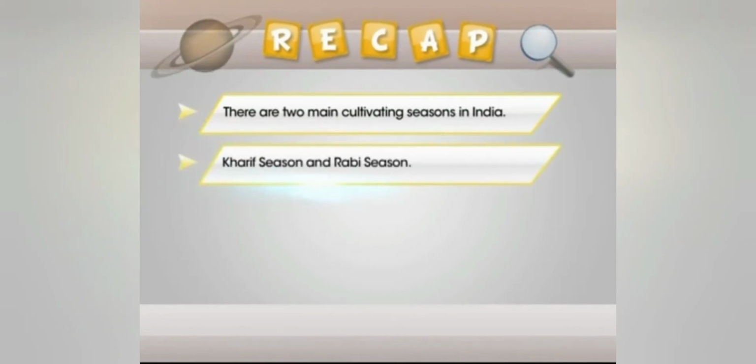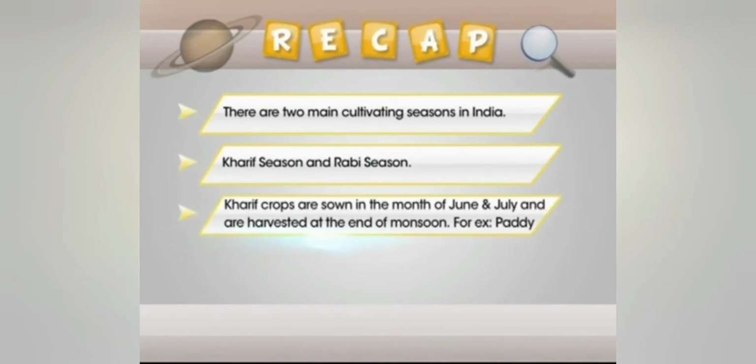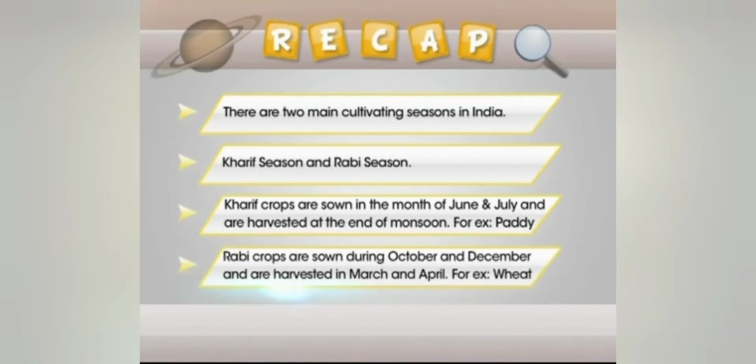There are two main cultivating seasons in India: Kharif and Rabi season. Kharif crops are sown in the month of June and July and are harvested at the end of monsoon. Paddy is an example of a Kharif crop. Rabi crops are sown at the onset of winter, that is during October and December, and are harvested in March and April. Wheat is a Rabi crop.